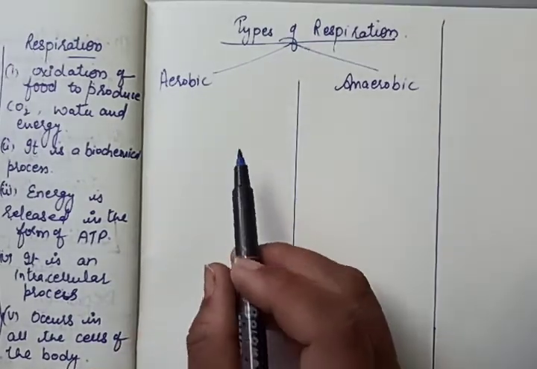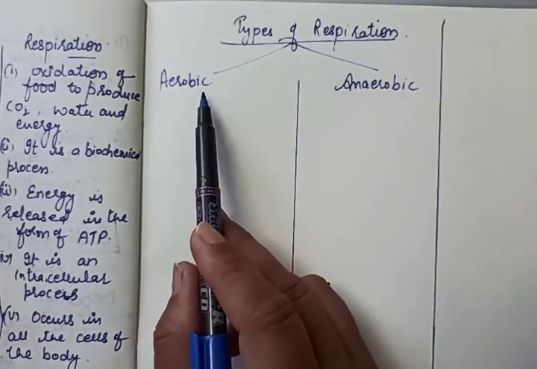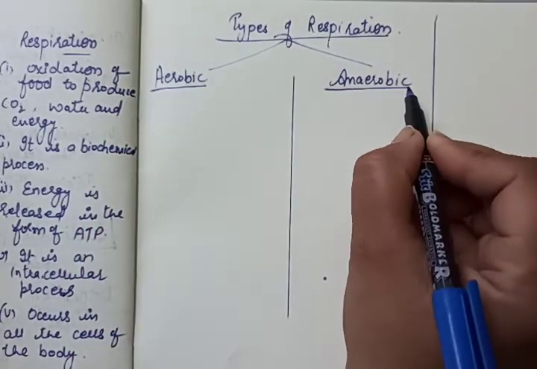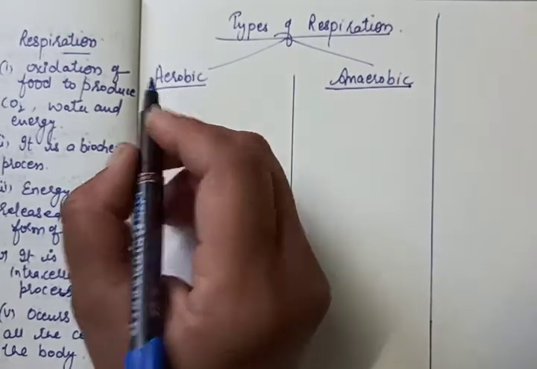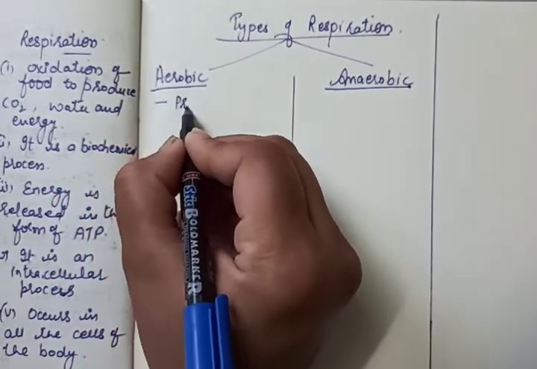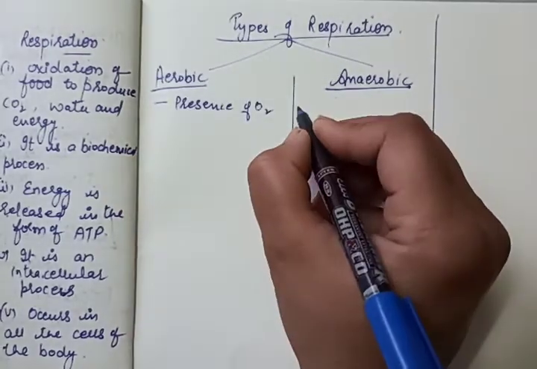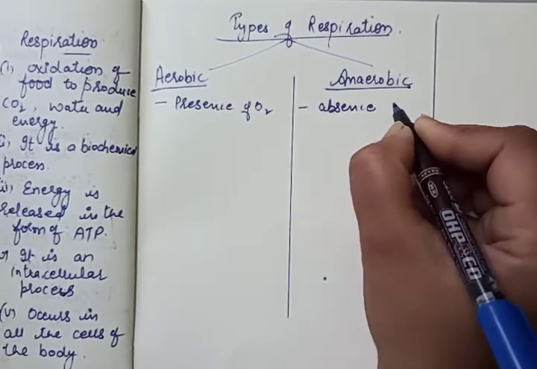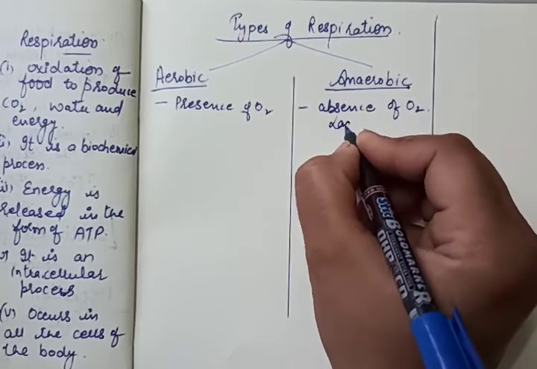Now, on the basis of availability of oxygen, there are two types of respiration. One is aerobic and the other one is anaerobic. What does it mean? Aerobic means it takes place in the presence of oxygen. Anaerobic takes place in the absence of oxygen or lack of oxygen.